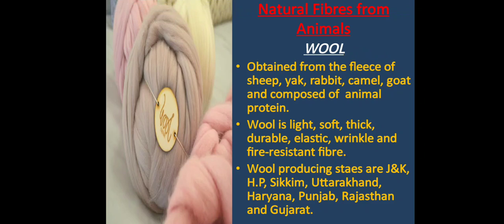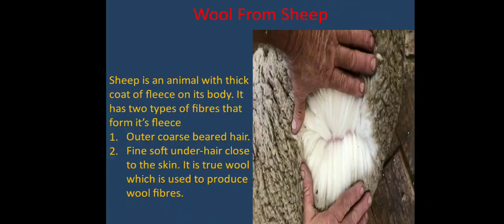So what is the texture of wool? Generally wool is light, soft, thick, durable, elastic, wrinkle and fire resistant. In India, the wool producing states are Jammu and Kashmir, Himachal Pradesh, Sikkim, Uttarakhand, Haryana, Punjab, Rajasthan and Gujarat.